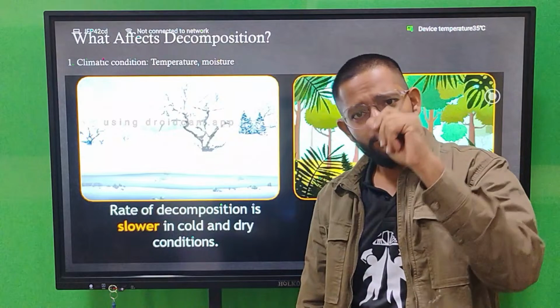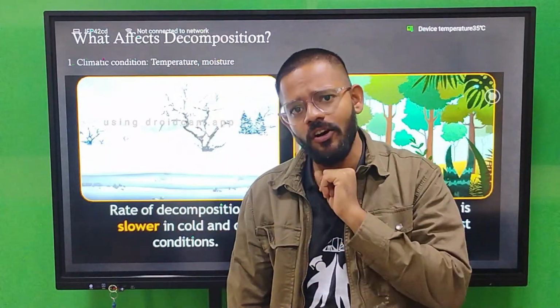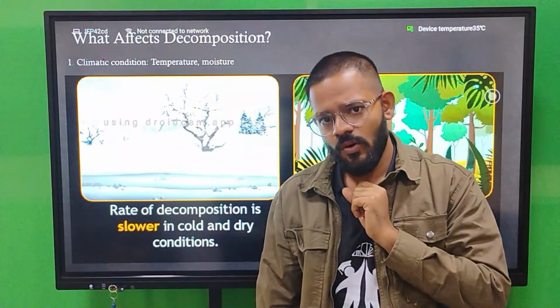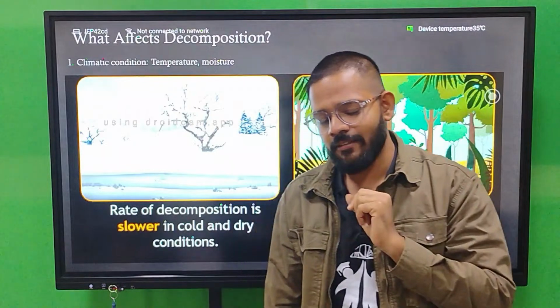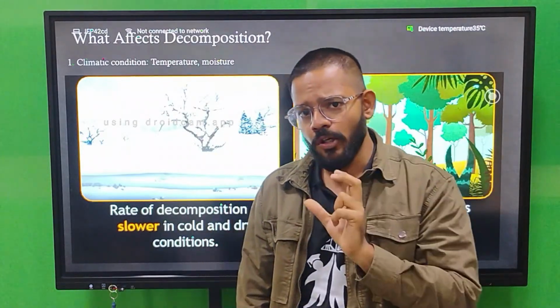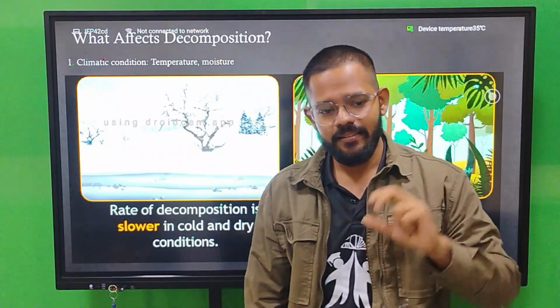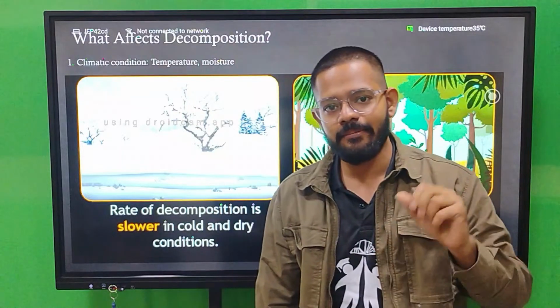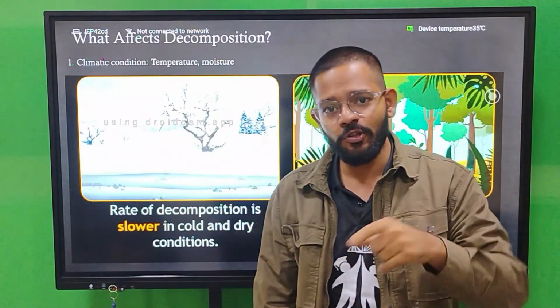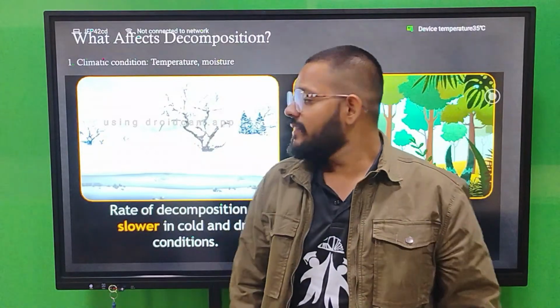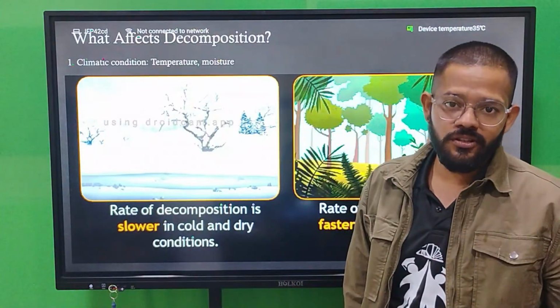Okay, in winter you put food outside, it will not degrade that much faster. Remember one thing more: in winter, if you put gajar ka halwa outside, it does not rot that fast. But if you do the same thing in summer, it will rot within an hour. The same thing is true for decomposition also.